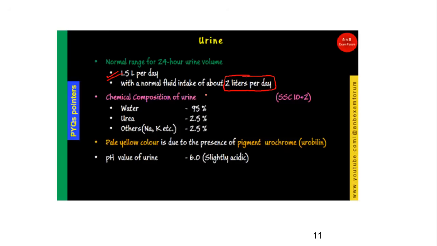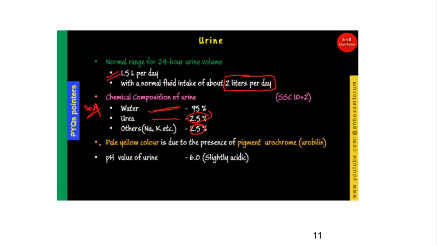And the very important one for all the exams is the chemical composition. As you can see, 95% is water. After that, the main waste product is urea, that is 2.5%. Afterwards, the other wastes are 2.5%. So 95% is water, 2.5% is urea.